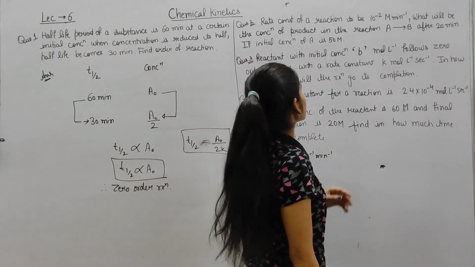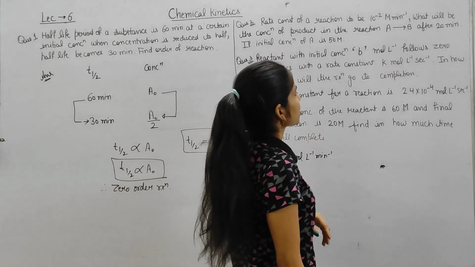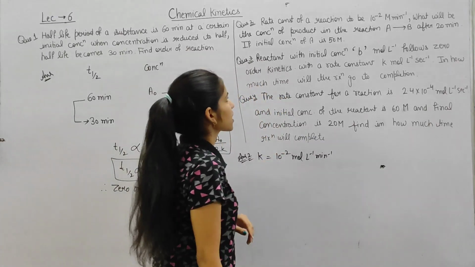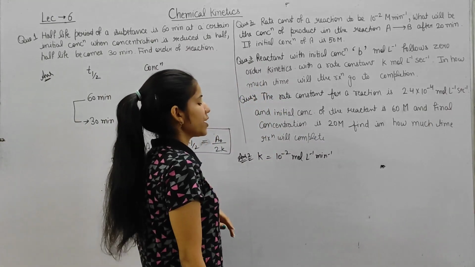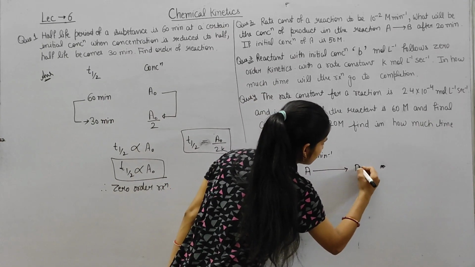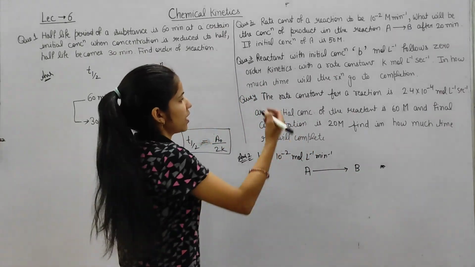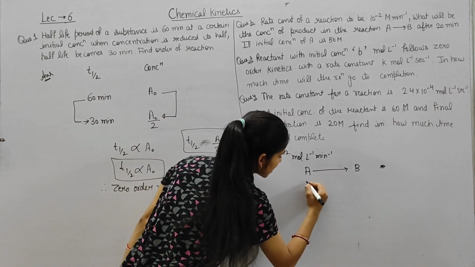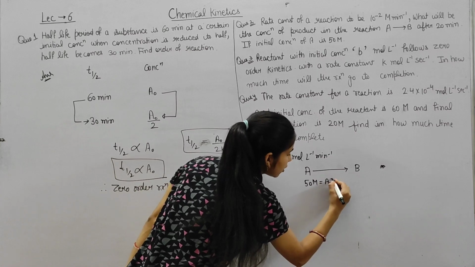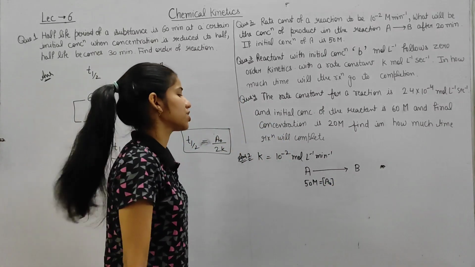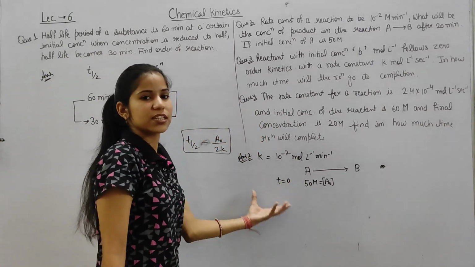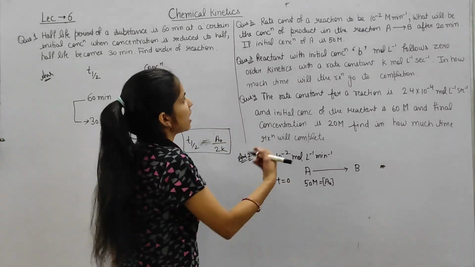What will be the concentration of a product in the reaction A converted into product after 20 minutes, if initial concentration of A is 50 molar? So the reaction is given, A is converted into B and the initial concentration is given as 50 molar, which is the value of A naught. This is time 0 because initially the reaction has not started.